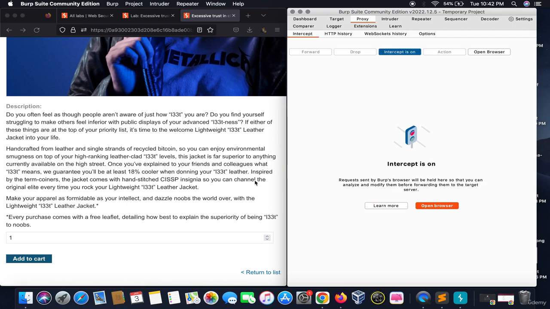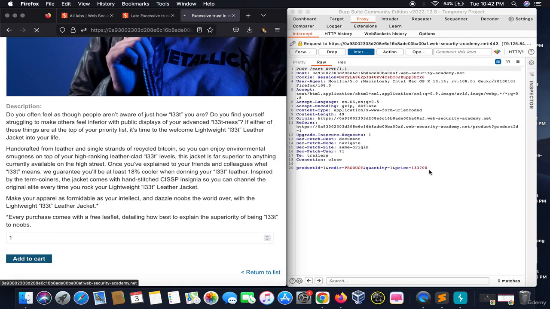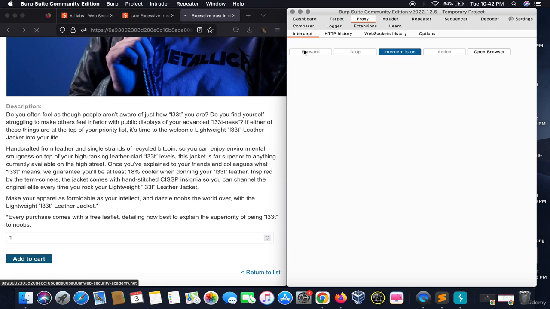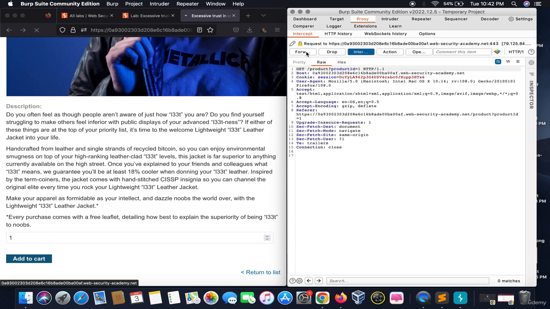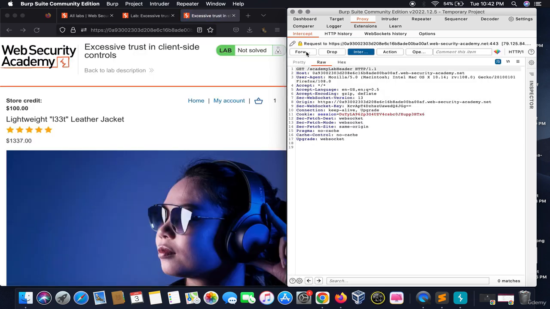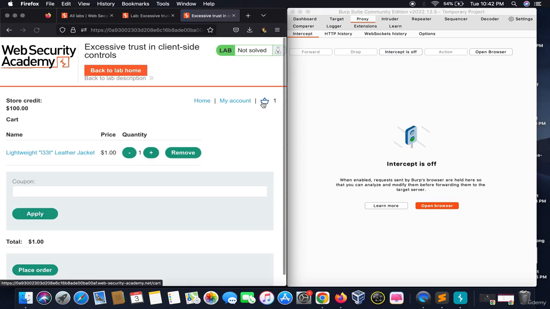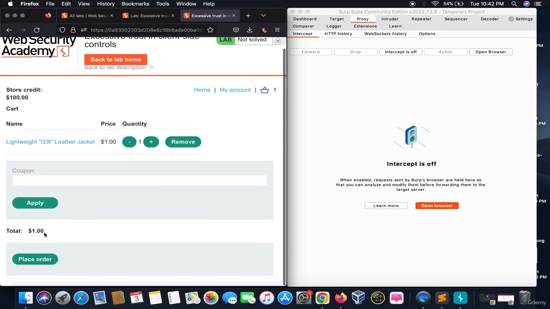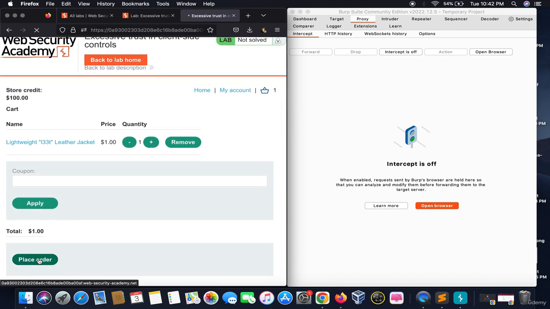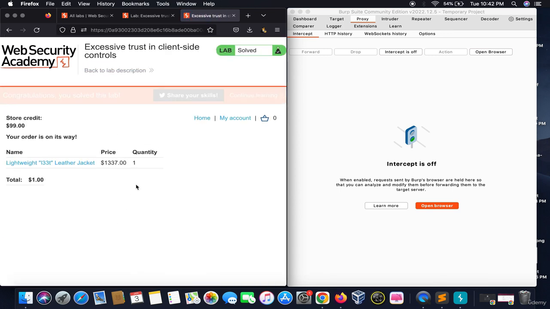I would click on intercept on and add to cart, and here is a price. I know the store credit is 100, so I would alter the price to 100. Okay, I would forward this, forward, forward, and intercept off. See, I got the jacket for just rupees 1. I can place the order and the lab is solved.